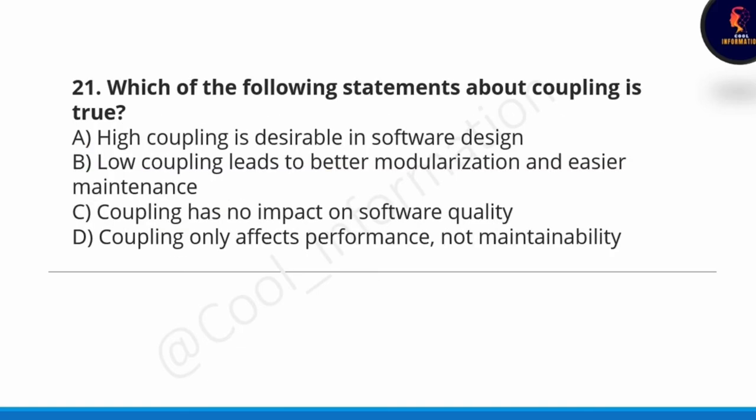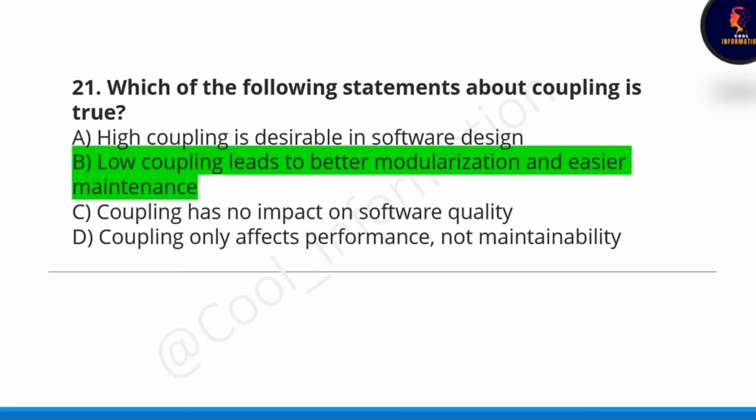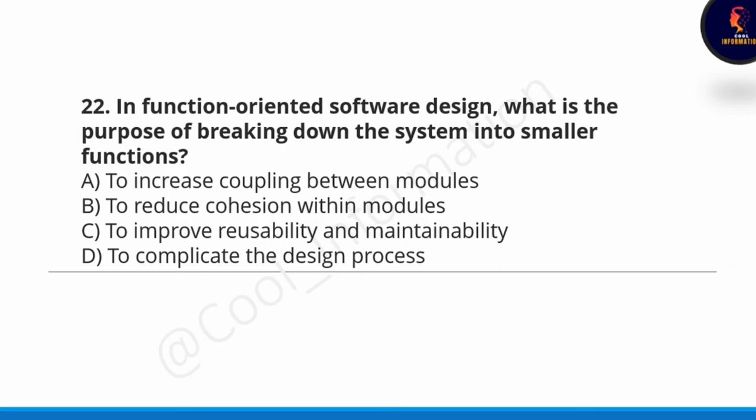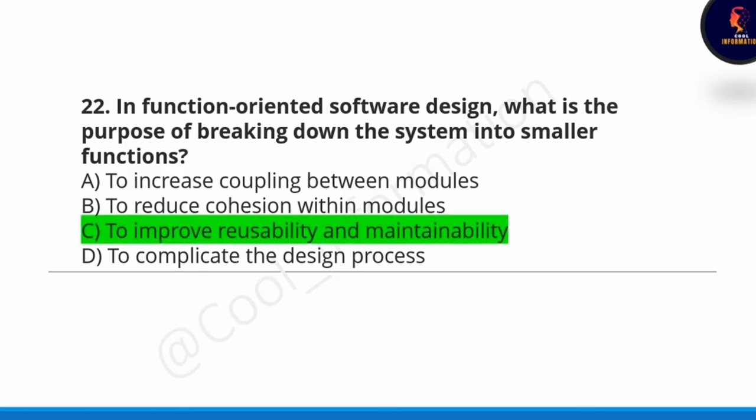Next question, which of the following statements about coupling is true? Option B will be correct. Low coupling leads to better modularization and easier maintenance. So high cohesion and low coupling should be there for better software or system design. High cohesion, low coupling. Remember this point. Cohesion should be high and coupling should be low. Okay. Next question, in function-oriented software design, what is the purpose of breaking down the system into smaller functions? Option C is correct. To improve reusability and maintainability.